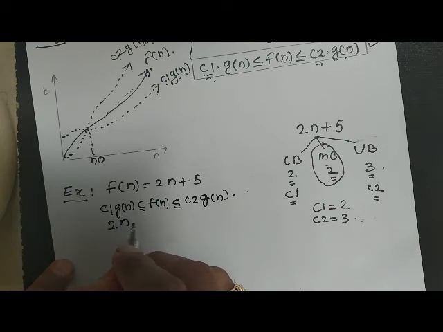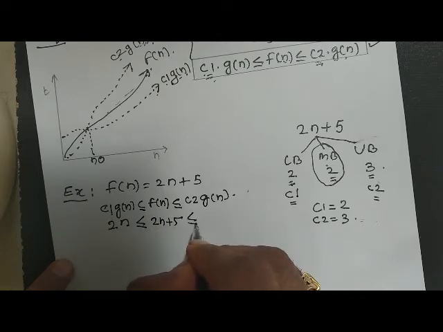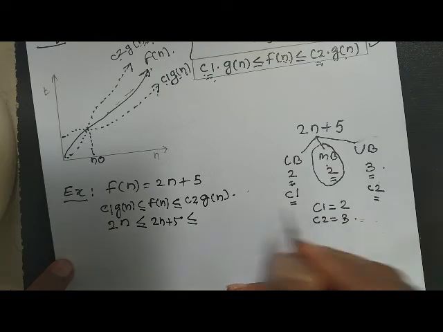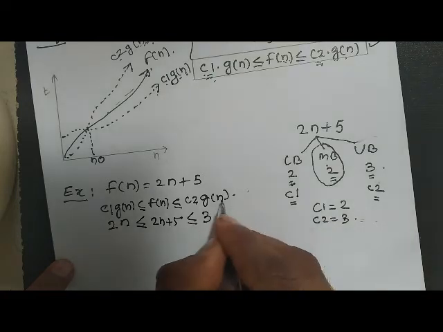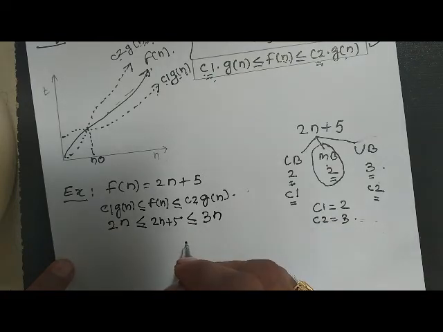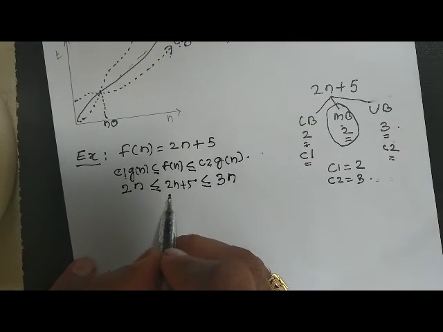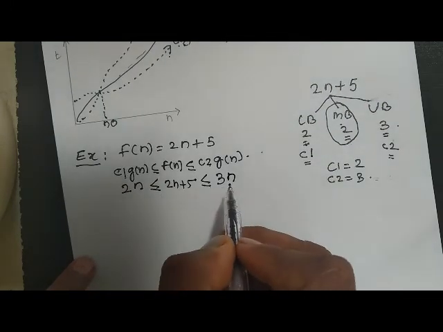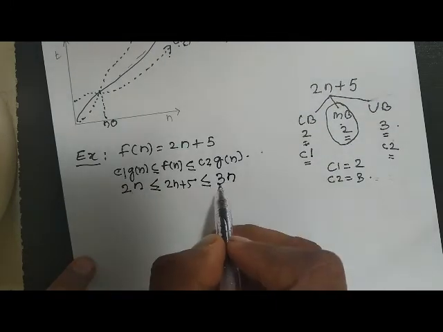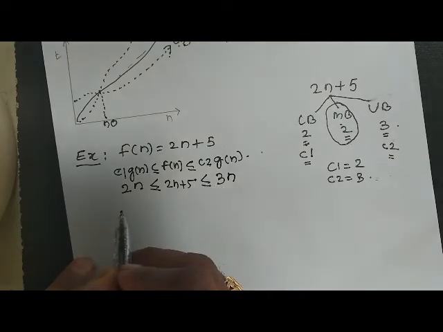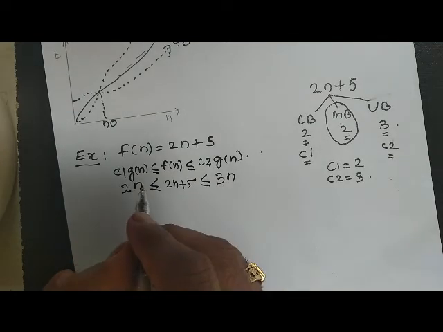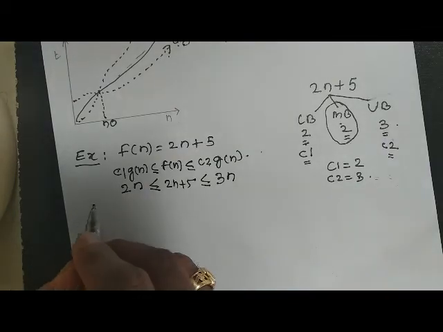So 2n less than equal to f of n, which is 2n plus 5, less than equal to c2, which is 3, and g of n is again n. So 2n less than equal to 2n plus 5 less than equal to 3n. This we have to prove. So we have to find the values of n for which this condition is satisfied.